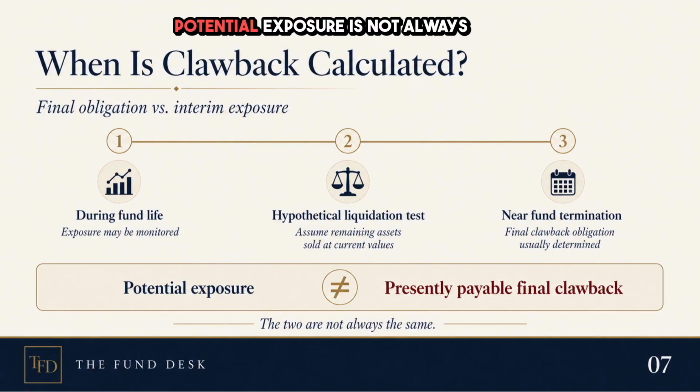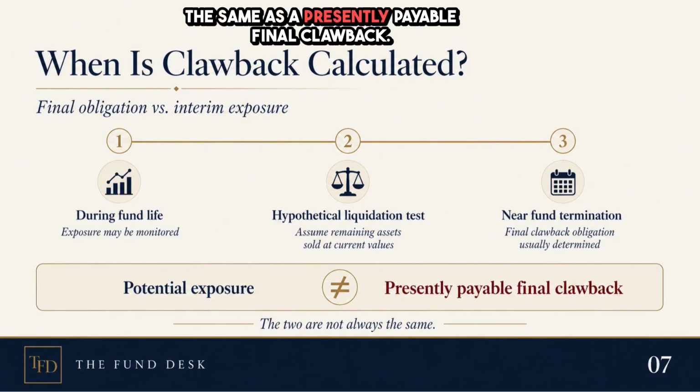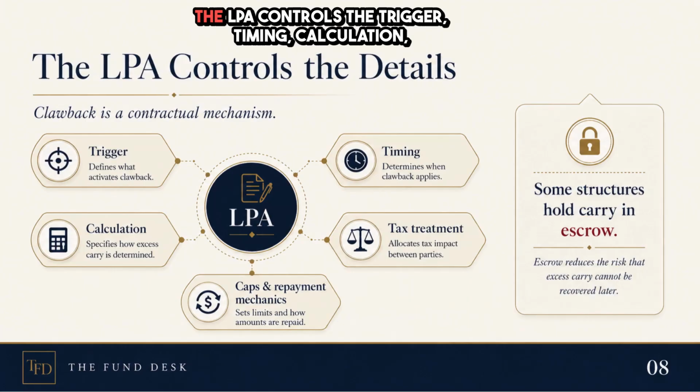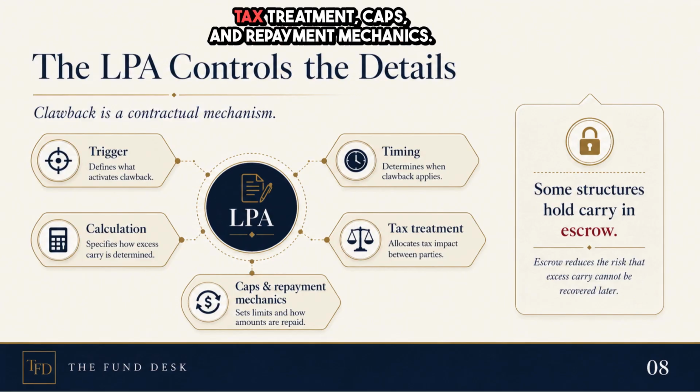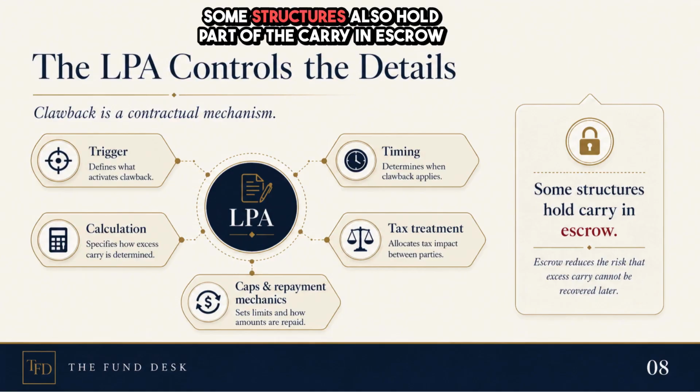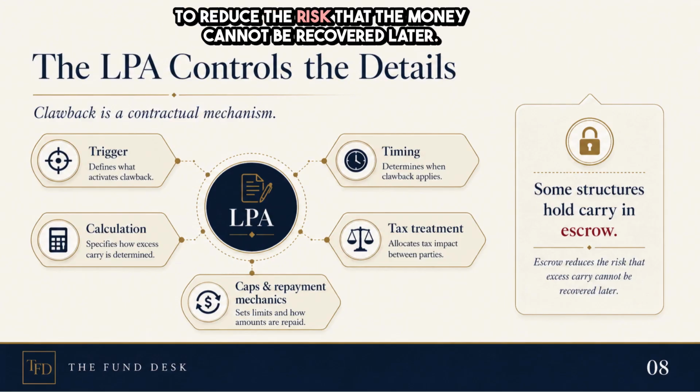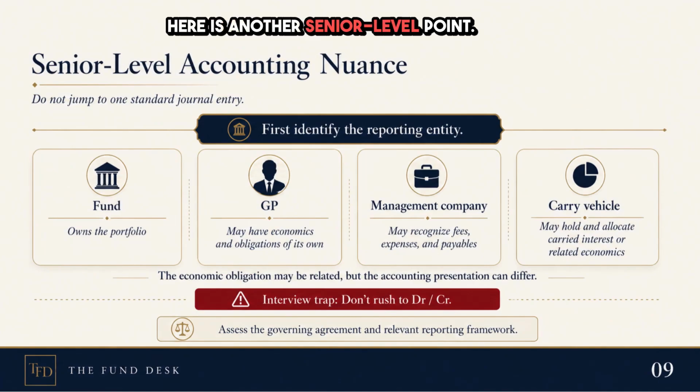But remember, potential exposure is not always the same as a presently payable final clawback. The LPA controls the trigger, timing, calculation, tax treatment, caps, and repayment mechanics. Some structures also hold part of the carry in escrow to reduce the risk that the money cannot be recovered later. Here is another senior level point.